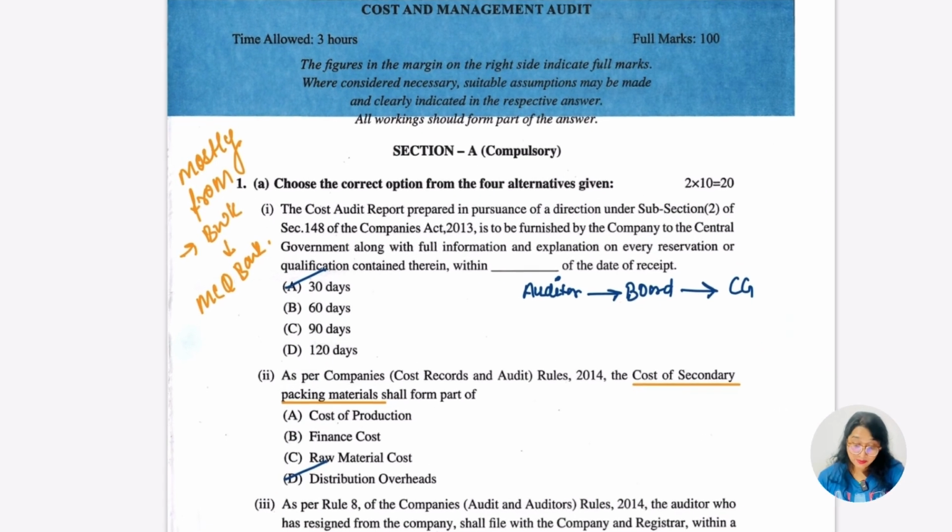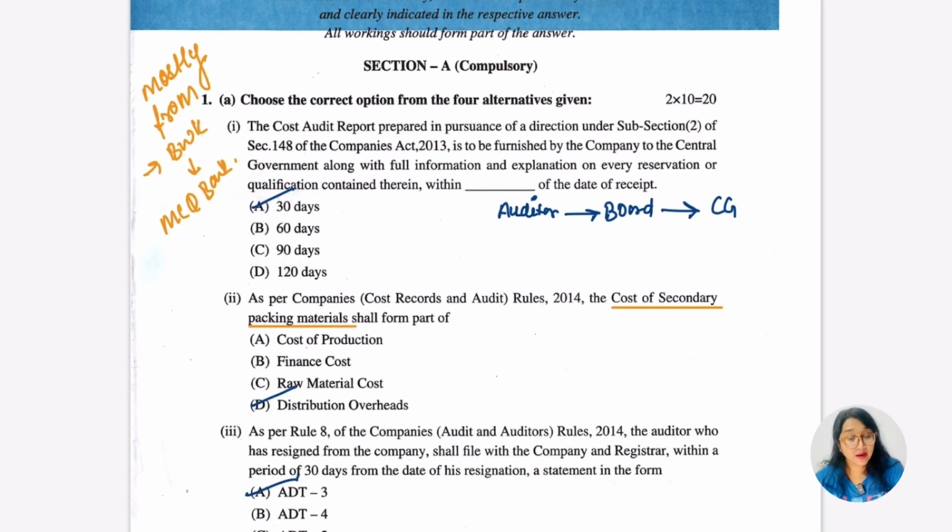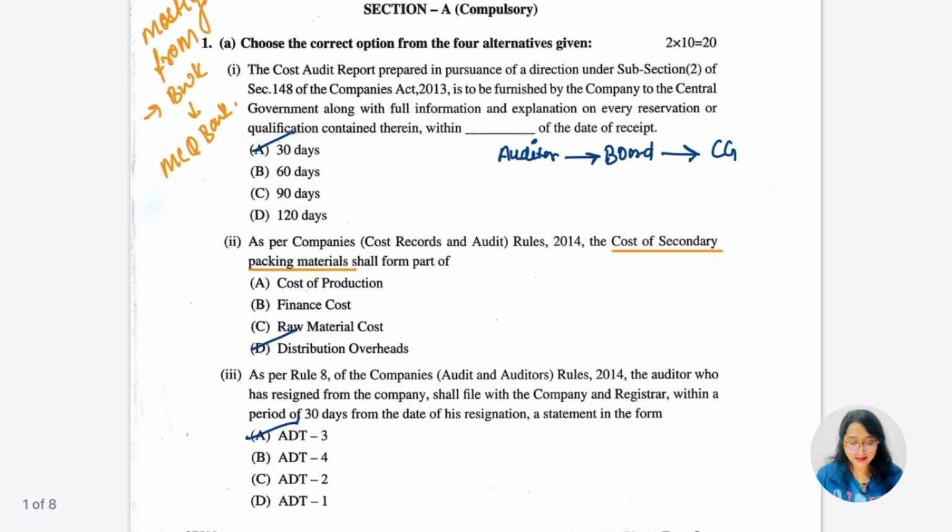Here we are with the MCQ, and from where this MCQ has come, and from the remaining section B, from where the questions have been asked. Most of the questions in the MCQ, I can assure you, are from our CMA module. Second, they are from our MCQ bank, which is provided by the CMA Institute again. So there was nothing from the outside or out of the syllabus. It was the easiest question, guys, and I can assure you exactly 10 questions were from our CMA module. So let's go for the answers now.